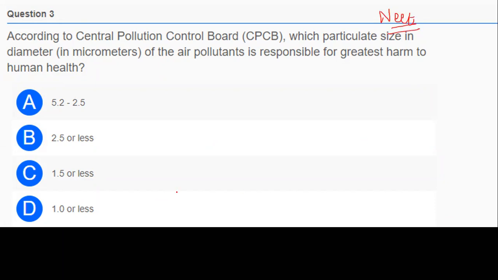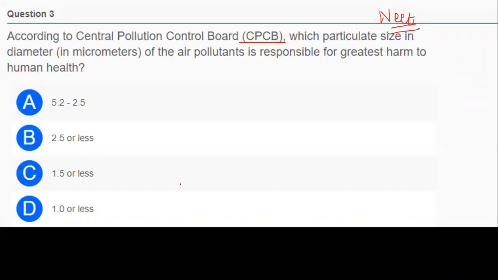Question number 3. According to the Central Pollution Control Board, CPCB, which particulate matter in diameter of the air pollutant is responsible for the greatest harm to human health? Option A, 5.2 to 2.5. Option B, 2.5 or less. Option C, 1.5 or less. And option D, 1.0 or less.